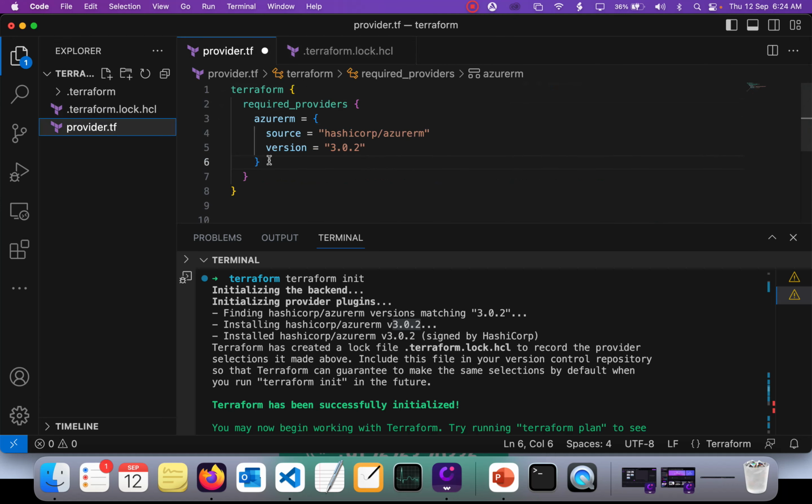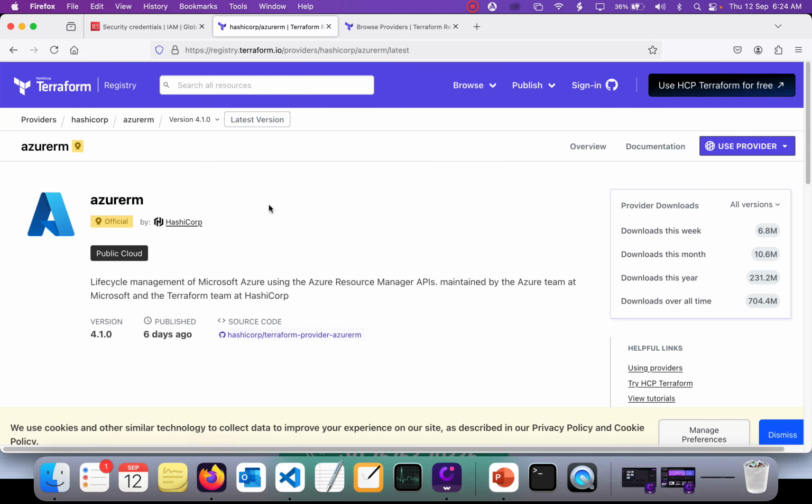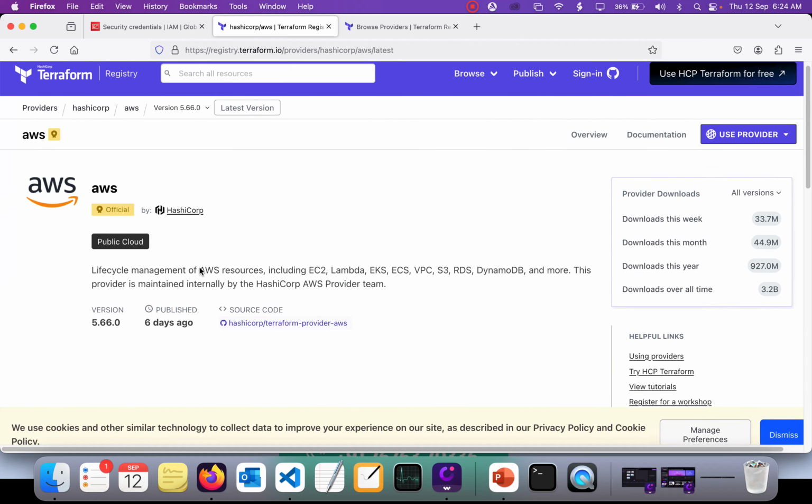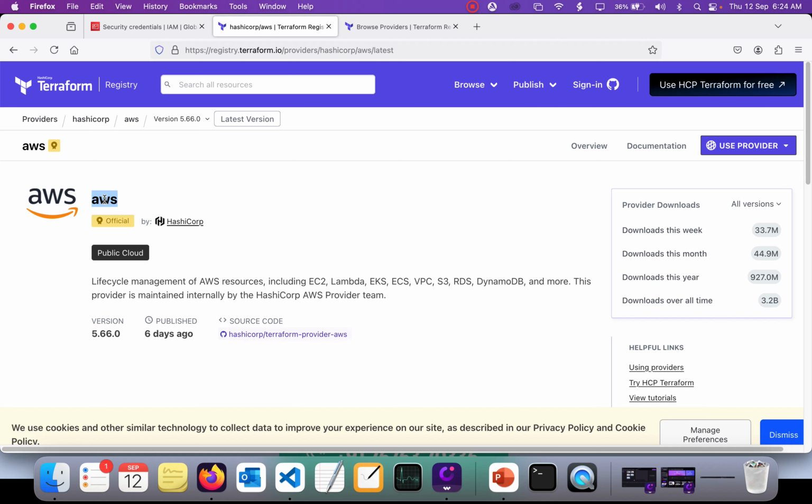So how are we going to use the AWS provider? For now, I want to use AWS also. You may ask me, is it possible to use both AWS, AzureRM, Google Cloud, everything in a single place? Yes, of course it is possible. How do we find it out? Go back here and click on AWS. As you can see the name, you can just copy exactly the same name that is there in the browser.